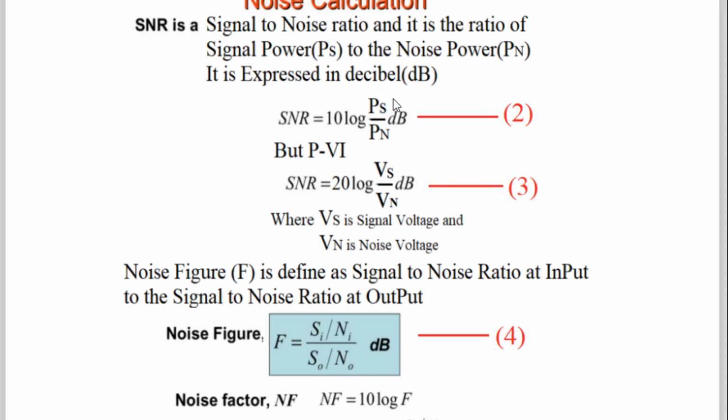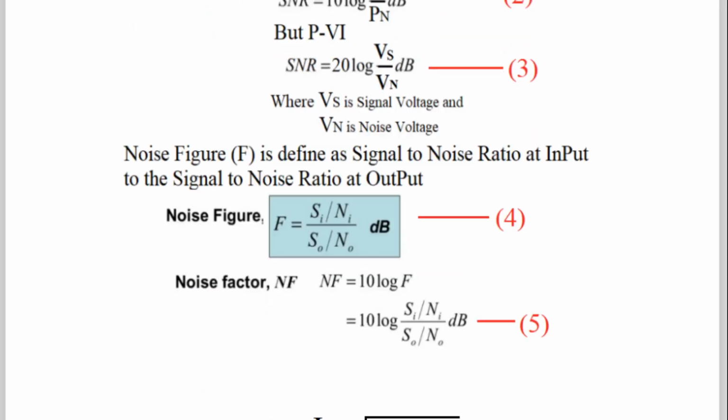So the basic thing is, signal to noise ratio is nothing but the ratio of signal power to the noise power. Signal power is given as P suffix S, and noise power is given as P suffix N. It is expressed in dB, that's why 10 log to the base 10 of PS divided by PN, in dB. Now let us go to one more term, which is again very simple.